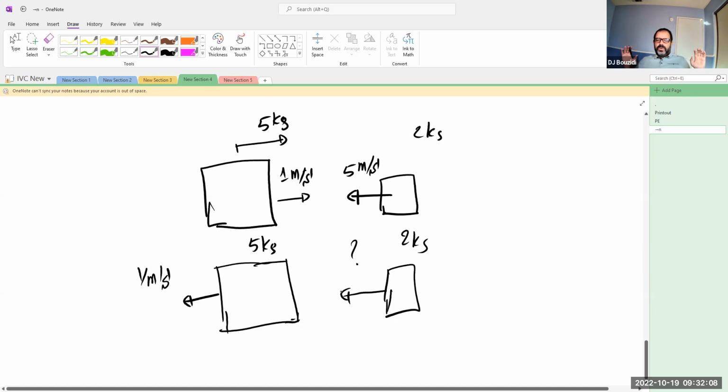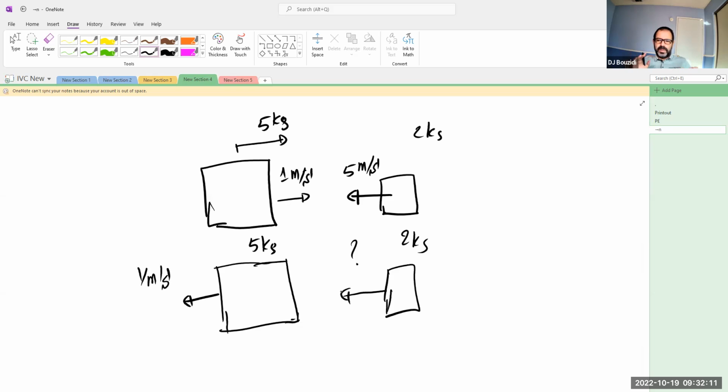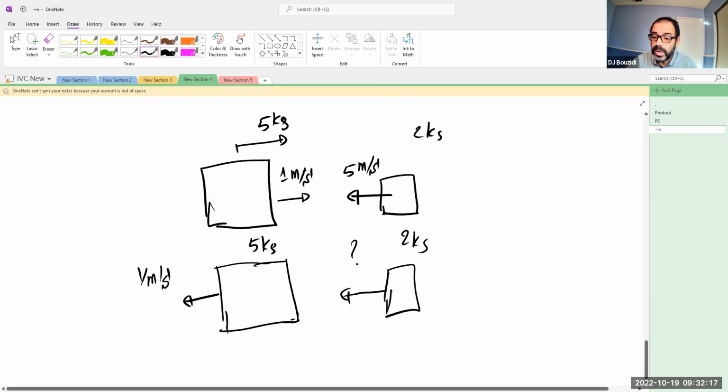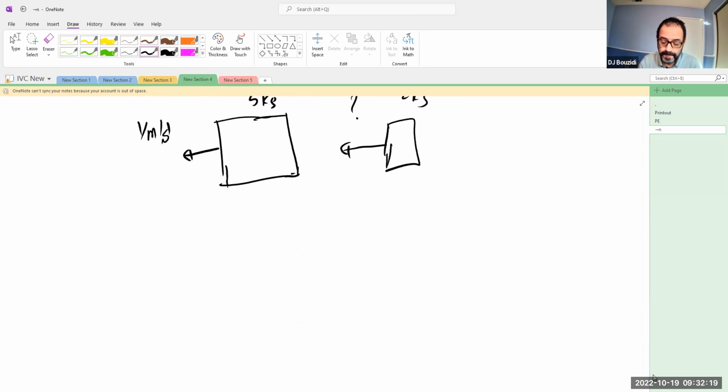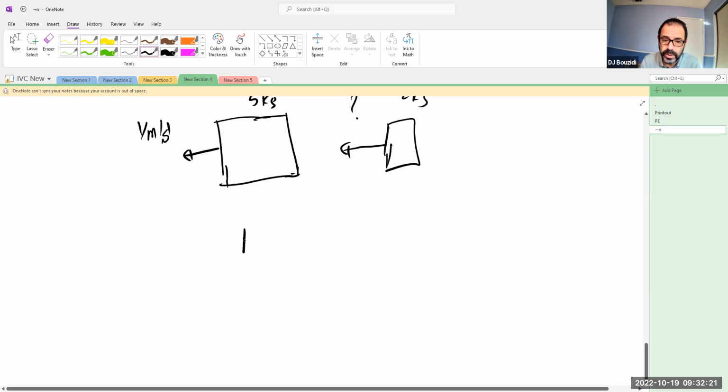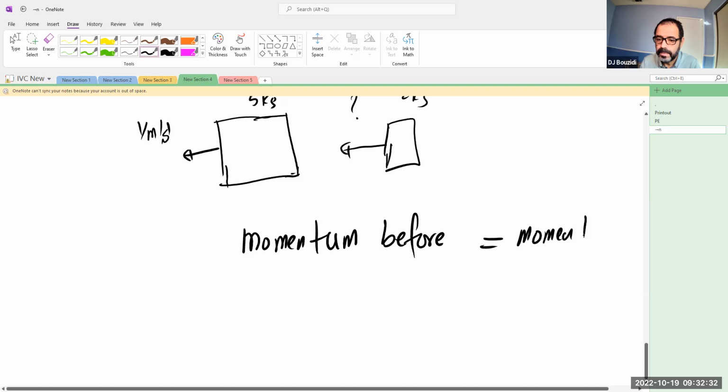Before getting to the collisions and stuff like that, let's talk about some critical pieces in here. When I have two masses and there are no external forces, the momentum before is the same thing as the momentum after. You're asking, why is that?